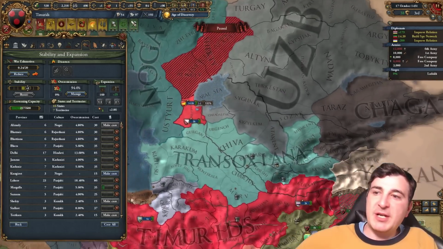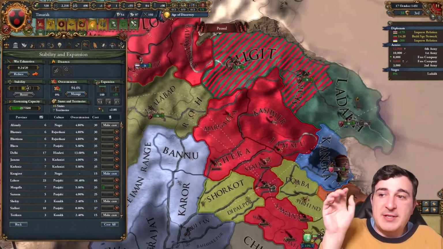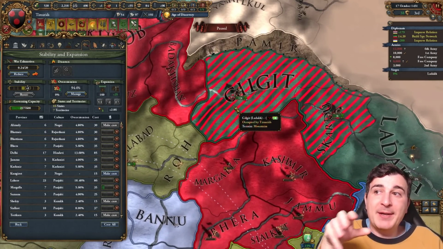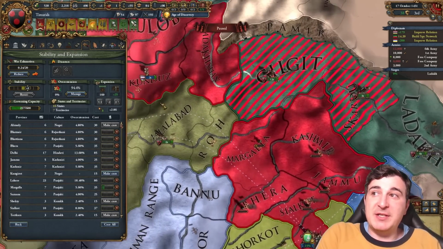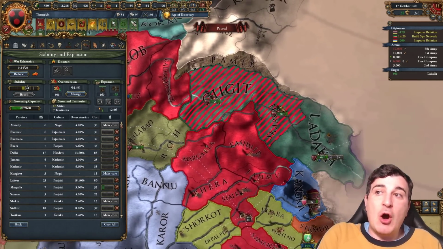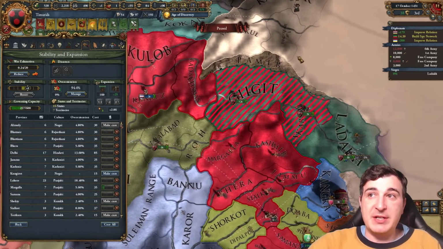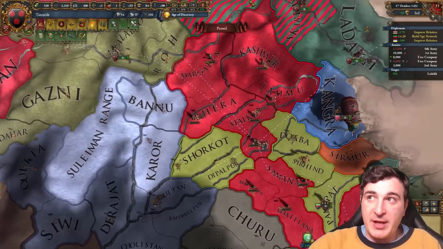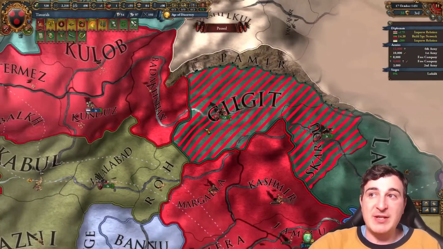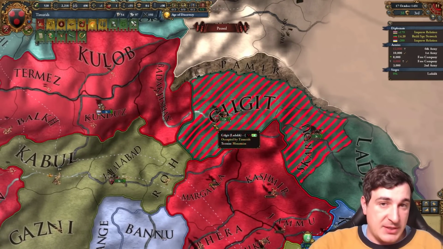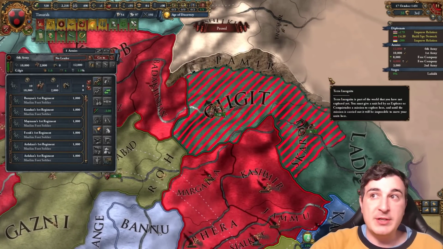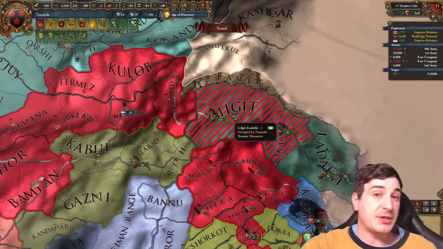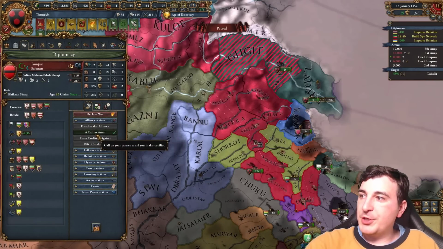Now take note, because we've got a connection with our separate lands by occupying the province of Gilgit, we're able to actually core up all these provinces, even though we don't have a continuous owned lane of provinces. You can also core up everything once you've gotten an occupied province in between. I'm telling you this because I know a lot of people don't realize this or don't know about this, so now you know, in case you want to sometimes in the future do some shenanigans with this. It's possible.